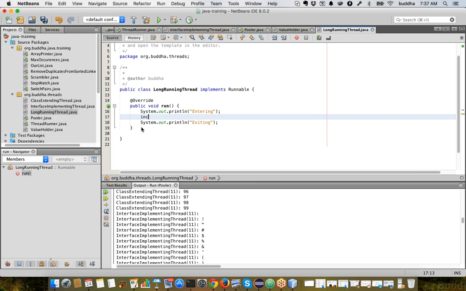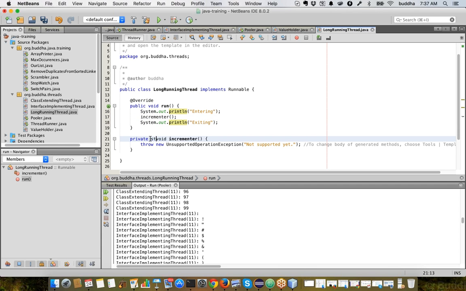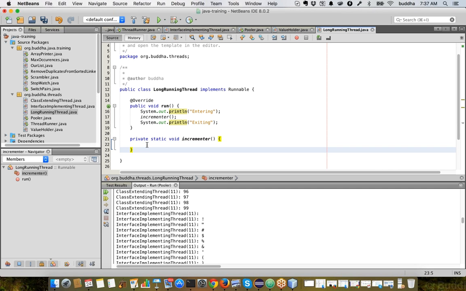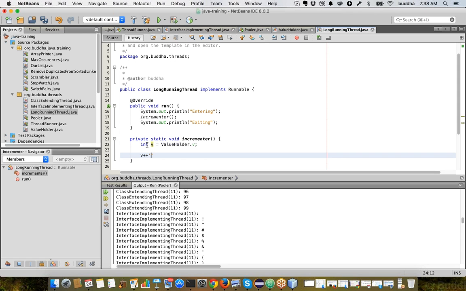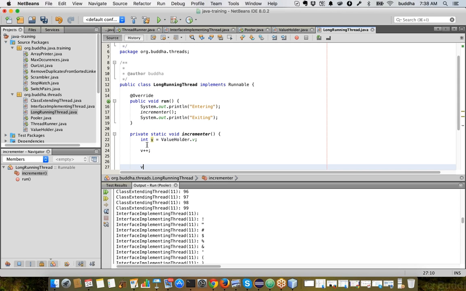Now here let's call a method called incrementer, and let's create a method. Let's make it static. So in this incrementer, what we will be doing is reading the value from value holder, and then we will be incrementing it, and then we will be storing it back in value holder dot v.